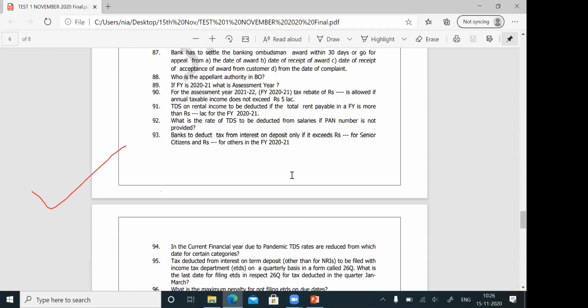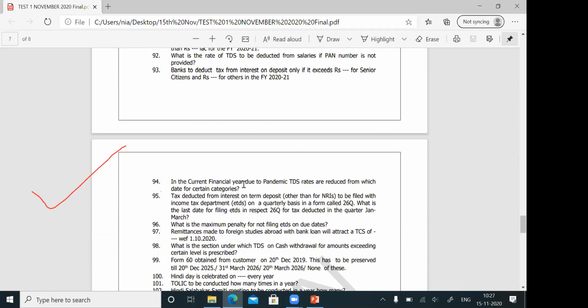Question number 94. In the current financial year, due to the pandemic, TDS rates are reduced from which date for certain categories? Friends, you know the TDS on interest paid on term deposits is 10%. Even last year it was 10%, and this year also. But that 10% has been changed to 7.5%.